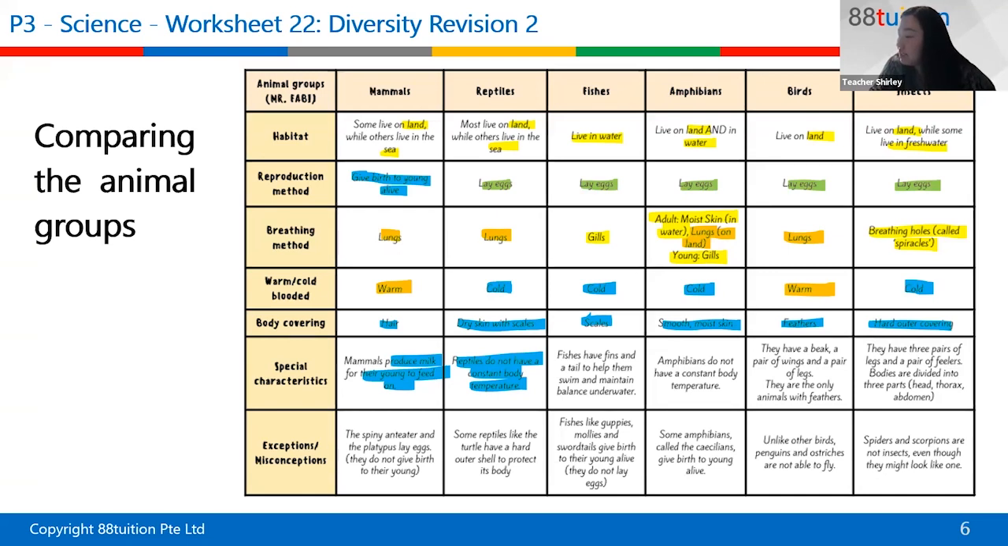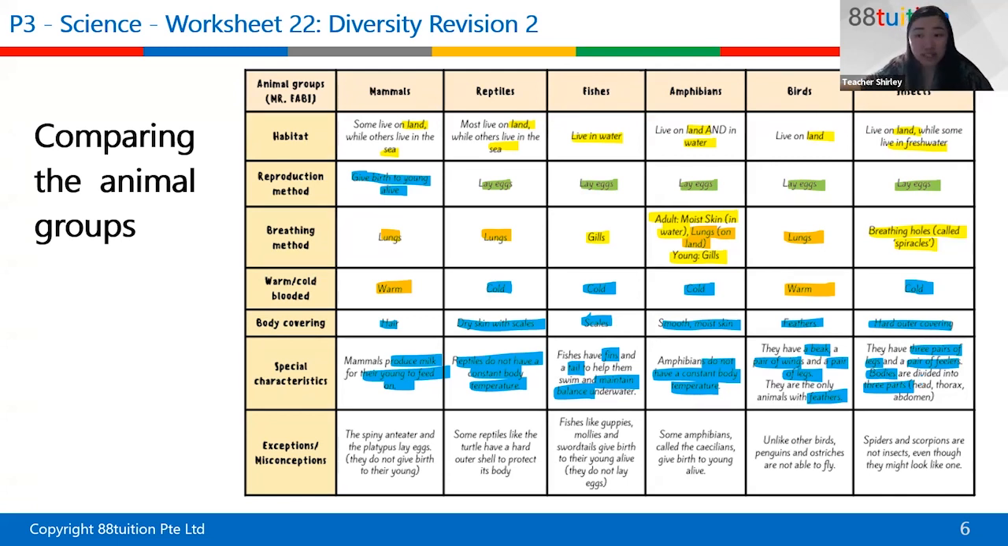Fishes have fins and a tail to help them swim and maintain balance under water. Amphibians do not have a constant body temperature. Birds have a beak, a pair of wings, and a pair of legs, with feathers. And insects always have 3 body parts and 3 pairs of legs. So this is what makes them special.